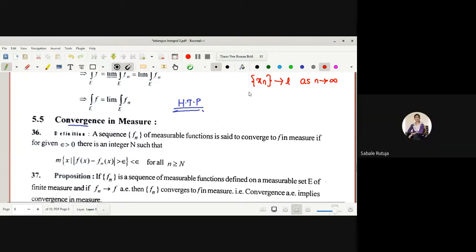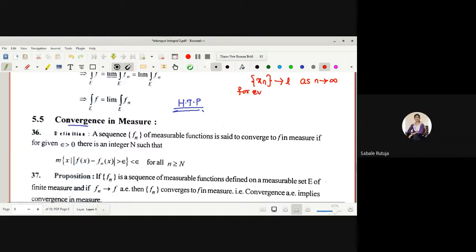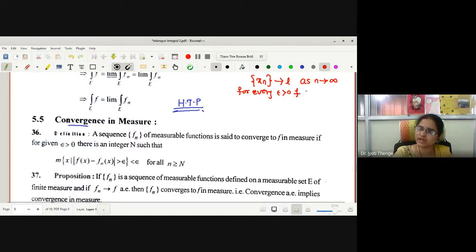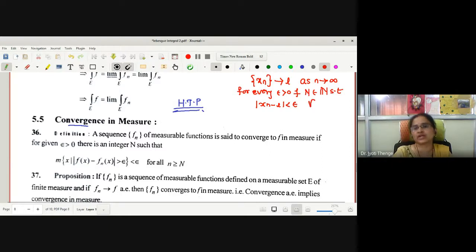Mod xn minus L less than epsilon, for every epsilon greater than 0, there exists a natural number N such that mod xn minus L is less than epsilon, and this is true for all n greater or equal to N. This is the definition of convergence of a sequence with the help of modulus.